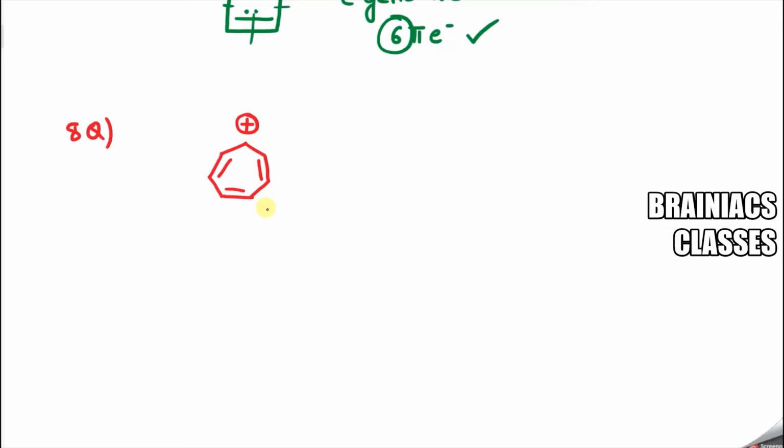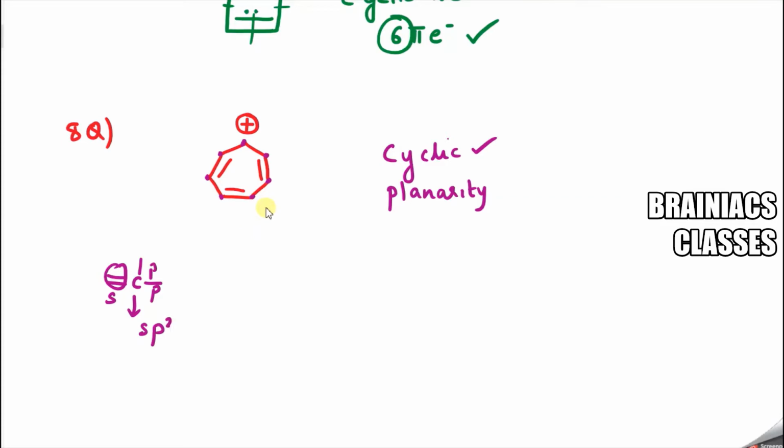Again, you know that it is cyclic. Yes, the compound is cyclic in nature, correct? It's starting from here. You have another carbon atom, another carbon atom, another carbon atom, so it is rotating in it. So it's cyclic. Next condition is planarity, correct? So check for the hybridization. Very simple, I will tell you another shortcut. If you have a double bond on a carbon and the other two valencies are like this, it will always be sp2. So I know that this will be sp2, correct? And this will be sp2 because of the same condition.